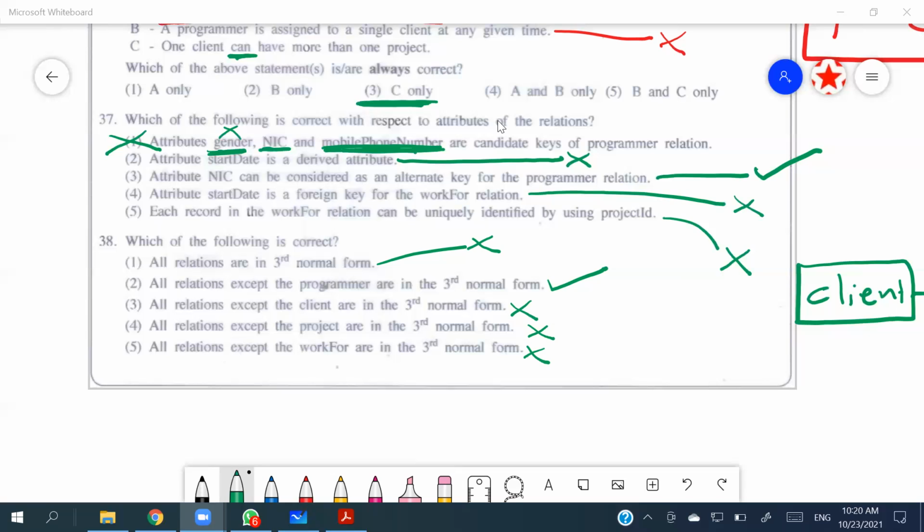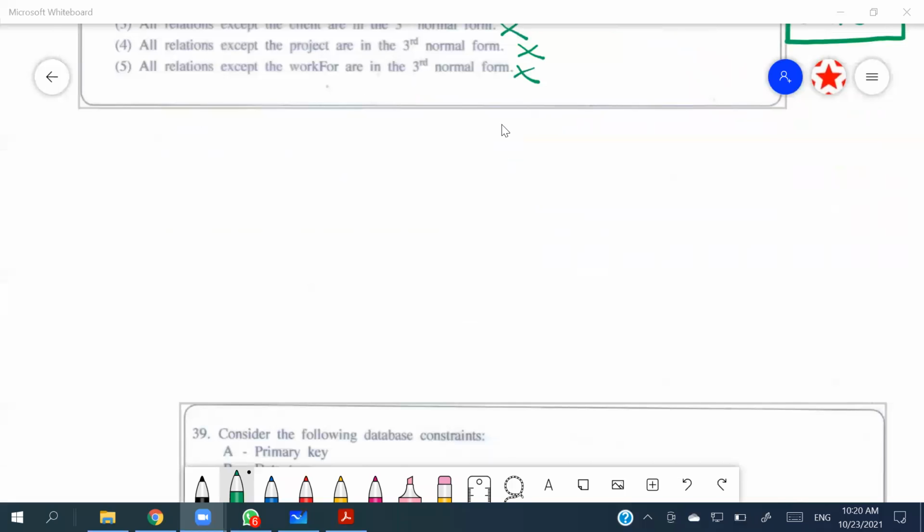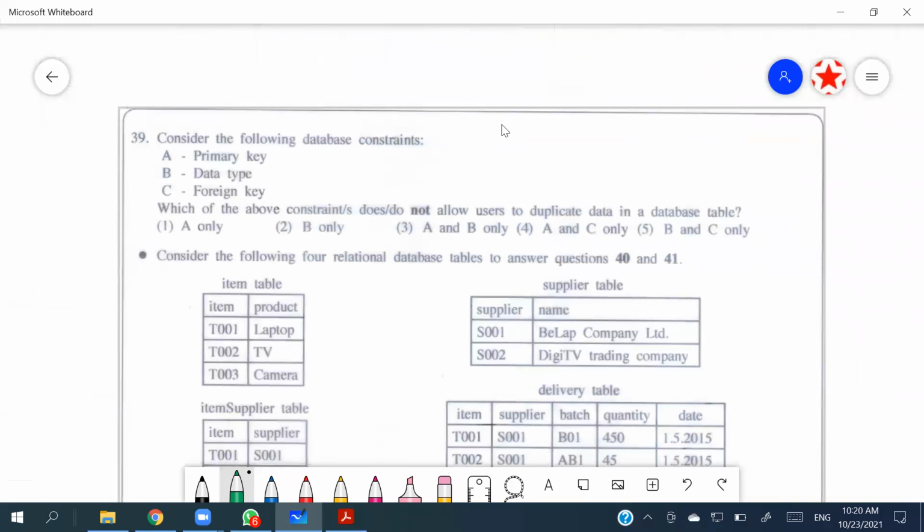All right. So 39. Yeah, 39 says primary key, data type, foreign key. Which of the above constraints does not allow the user to duplicate data in the database table? Primary key definitely does not allow duplicate things, right?